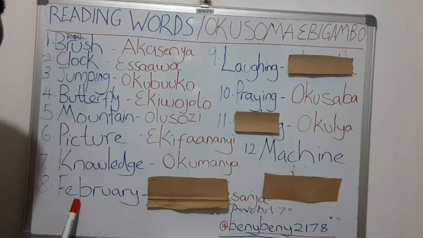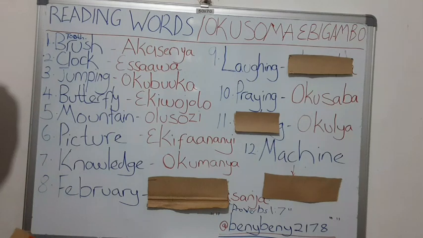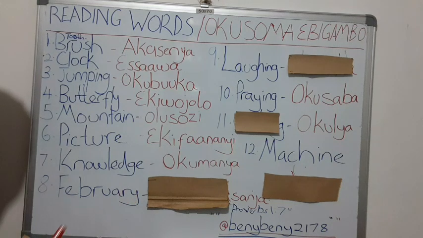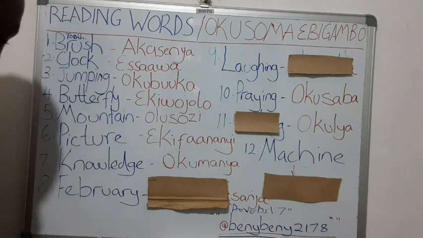Can you read this word? Remember we looked at months of the year. Can you read this word? This is February. February. Can you repeat that? February. Super. What is February in Luganda?